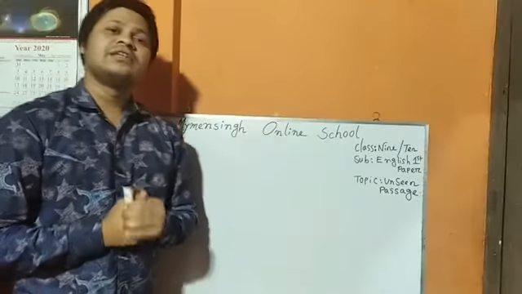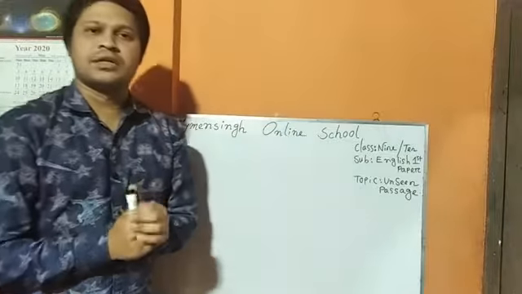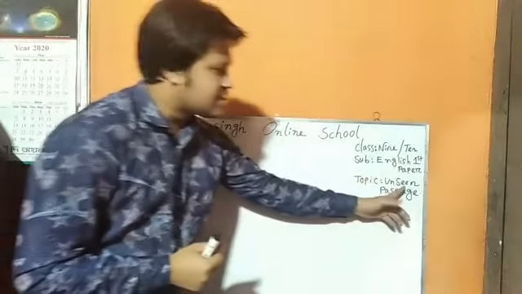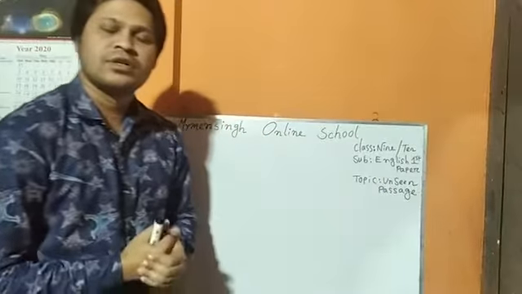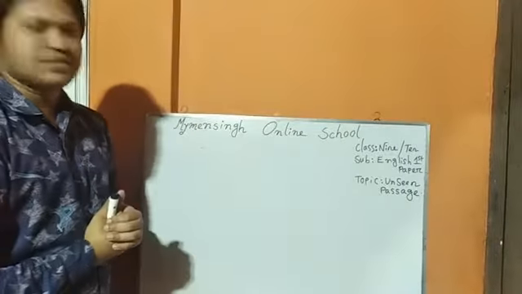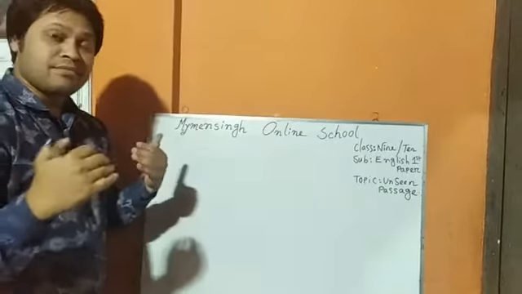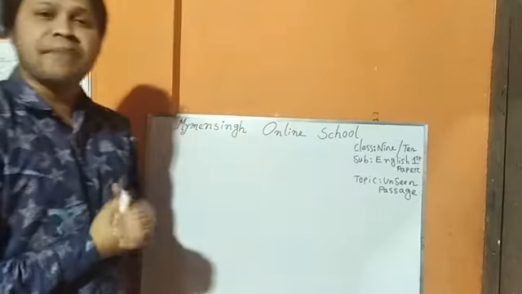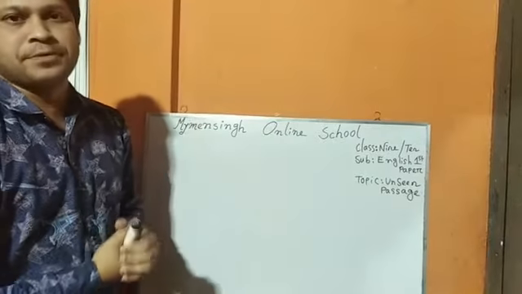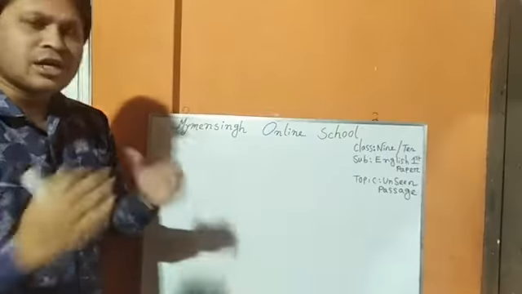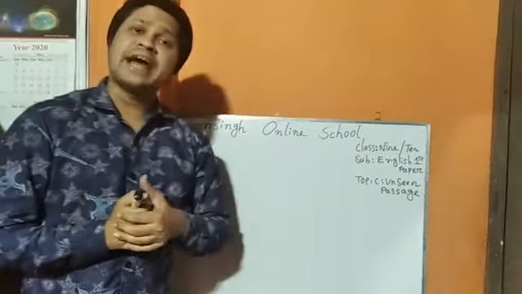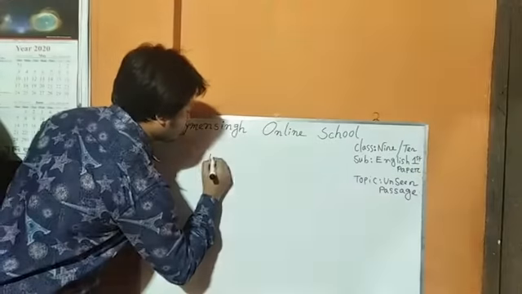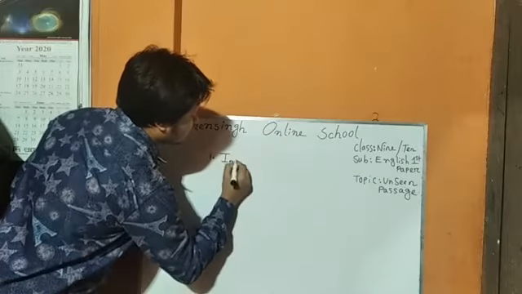Today, I'll discuss a very important topic of class 9 and 10. That is unseen passage. The students of class 9 and 10 will find an unseen passage in their question paper, and here they will also find two questions.